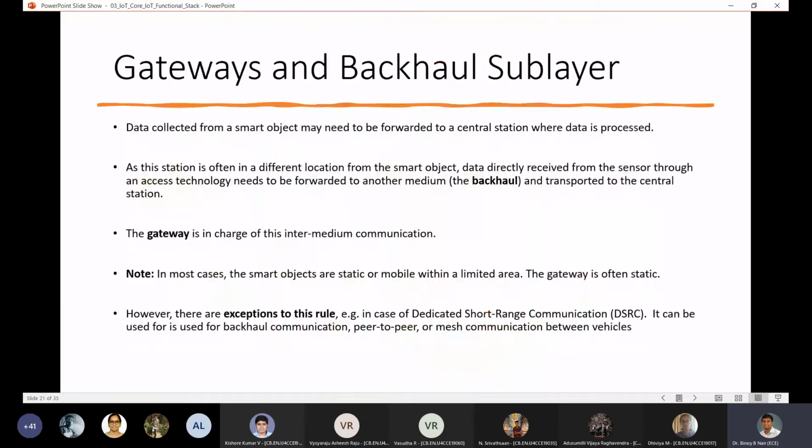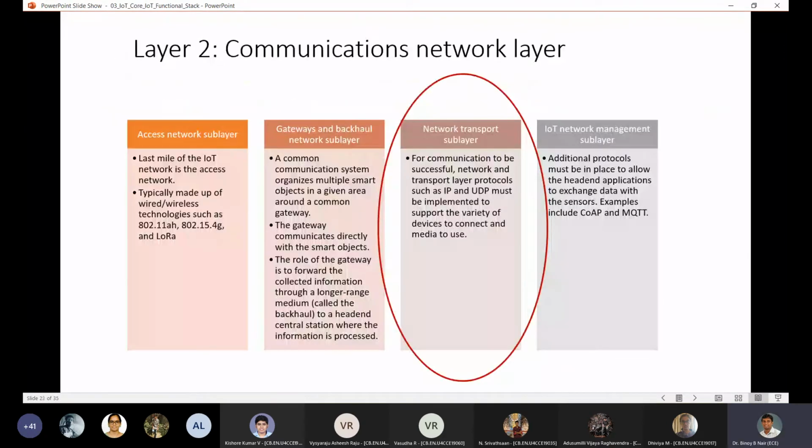Can I go to the next layer? I did not ask you. It's okay. Can we go to this one? A network transport sublayer? Yes, sir.